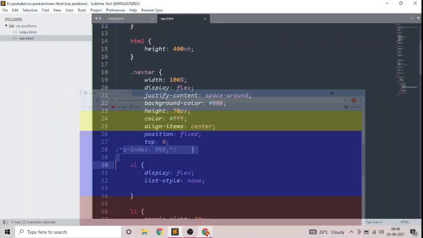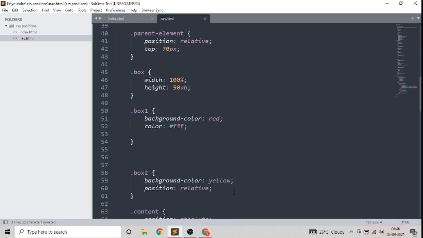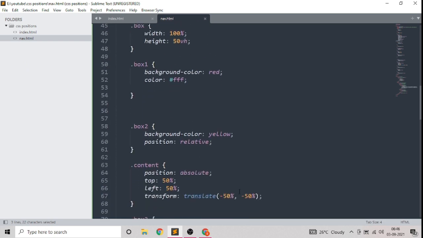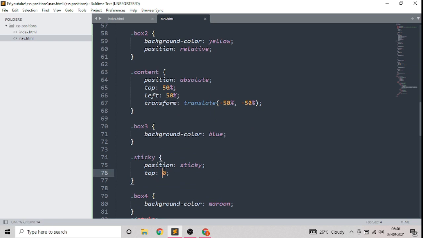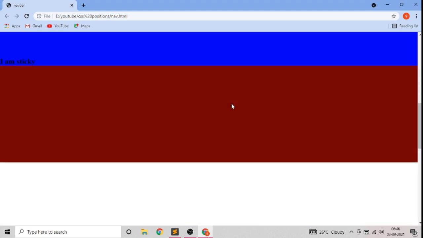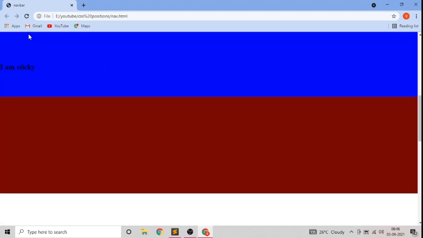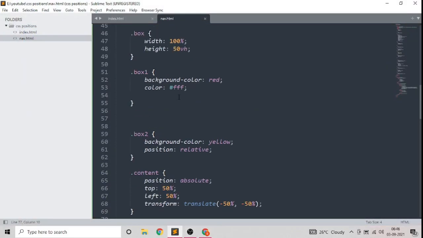You can also give a different value if you want it 100 pixels from the top. Now it is at 100 pixels. See, this is a 100 pixel distance.